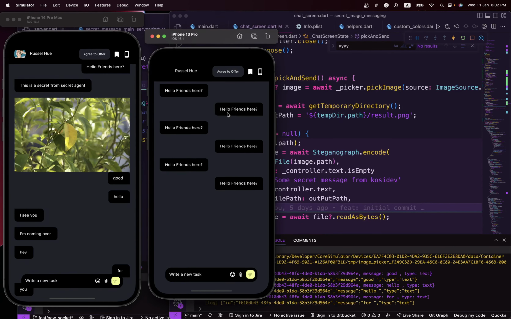But for now, I just want to show you guys how I was able to fix it, because after the last stream, everything wasn't working. We were not able to actually send messages between two phones or between two users. But after doing some research, we're able to do that. Right now, today, we're able to send messages, and we are also able to send images using socket connection,